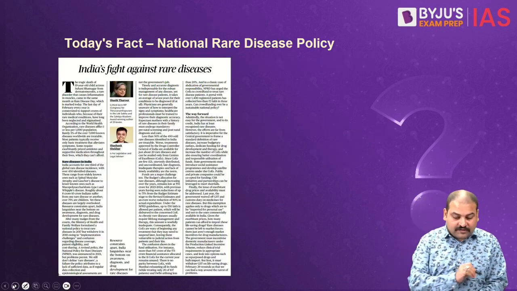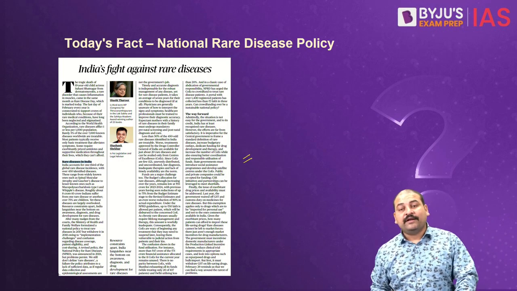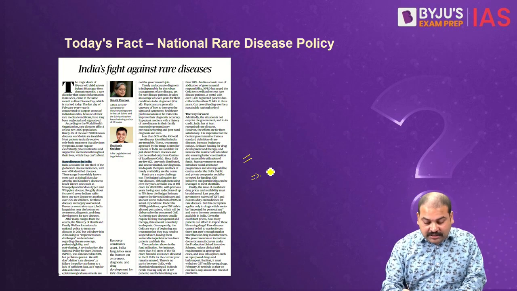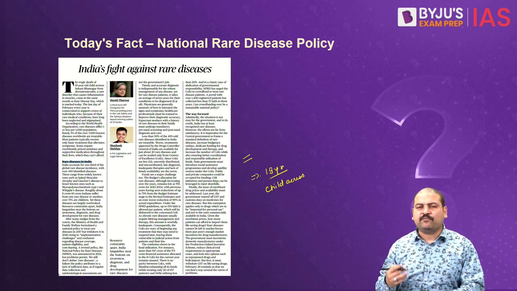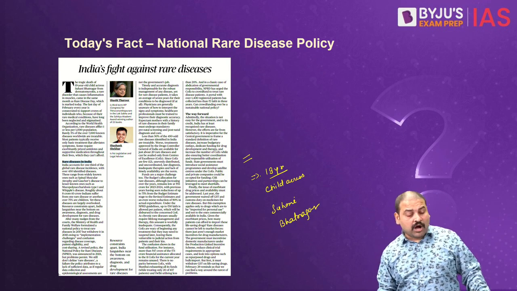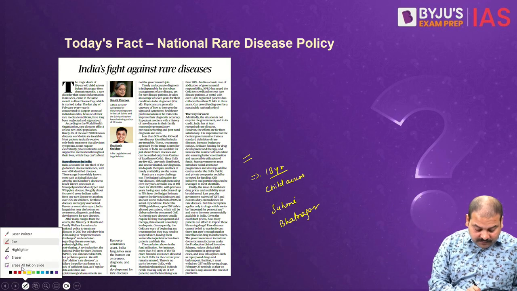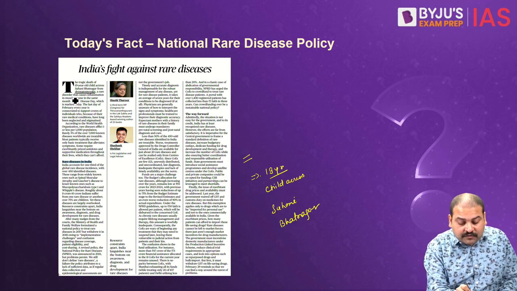Let us look at the last part. Today's fact, National Rare Disease Policy. It's in the news because of the tragic death of the 19-year-old child actress who played a role in the super hit movie Dangal. Her name being Suhani Bhatnagar. For those who do not know how she died, you can see here on the first slide itself. She died because of a disease called dermatomyositis. It's a rare disorder that causes inflammation in muscles.